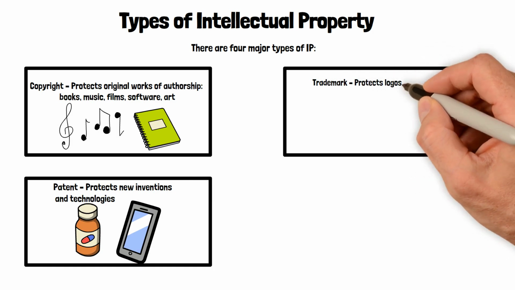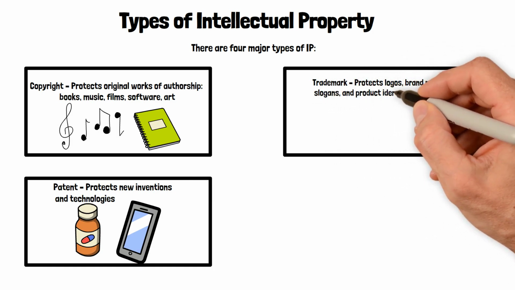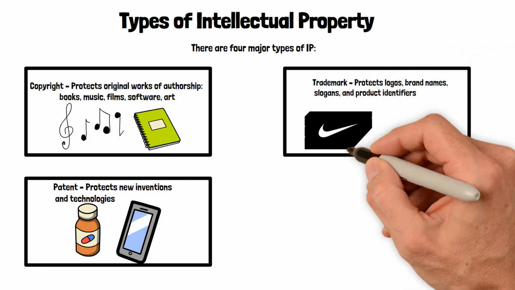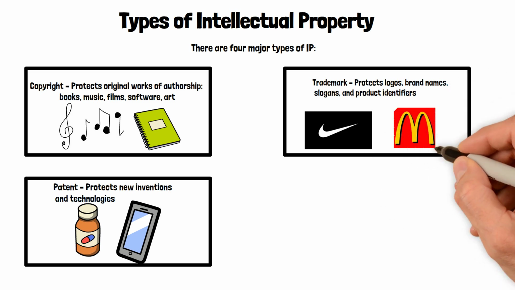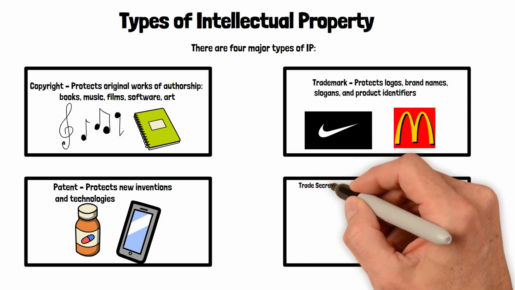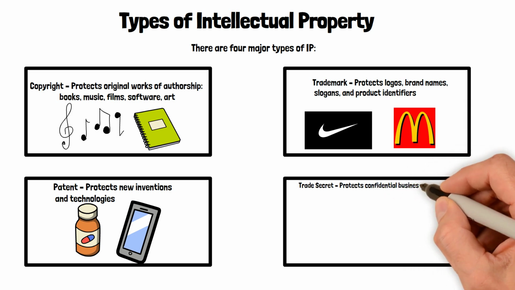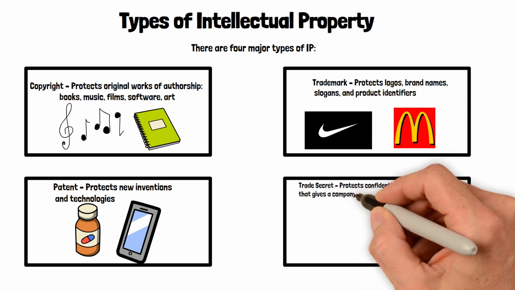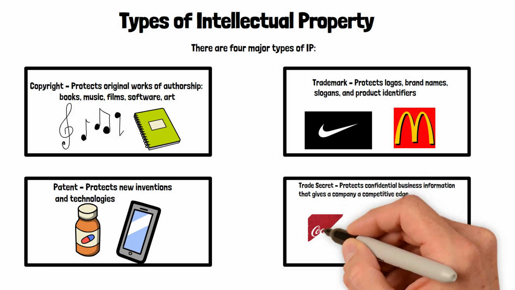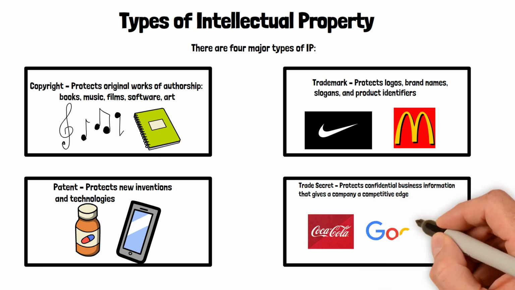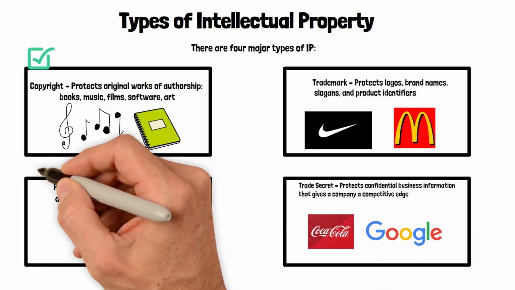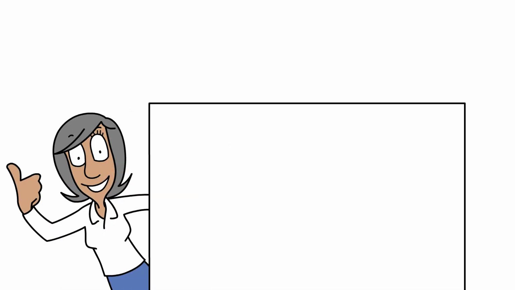Trademark protects logos, brand names, slogans, and product identifiers. Example, Nike's swoosh or McDonald's golden arches. Trade secret protects confidential business information that gives a company a competitive edge. Example, the Coca-Cola recipe or Google's search algorithm. Each type has different rules, durations, and protections.